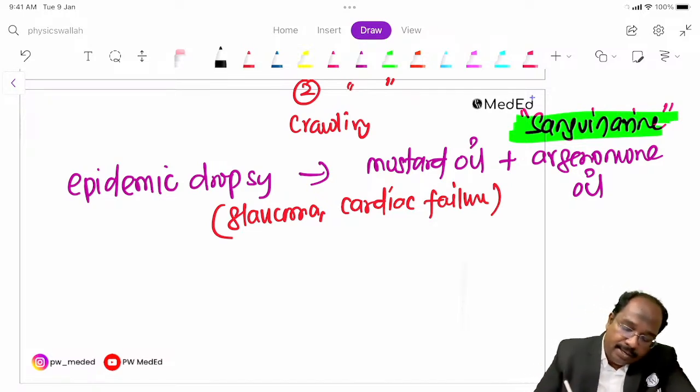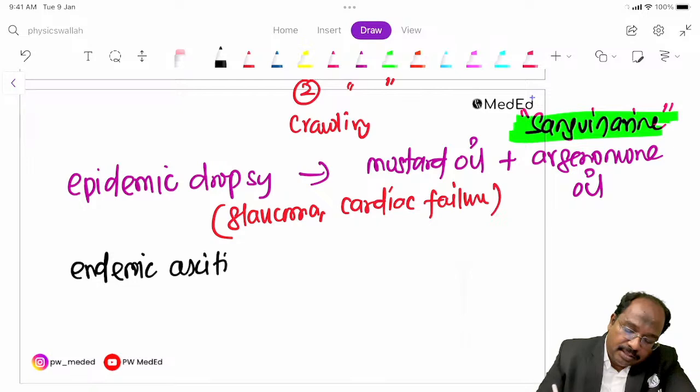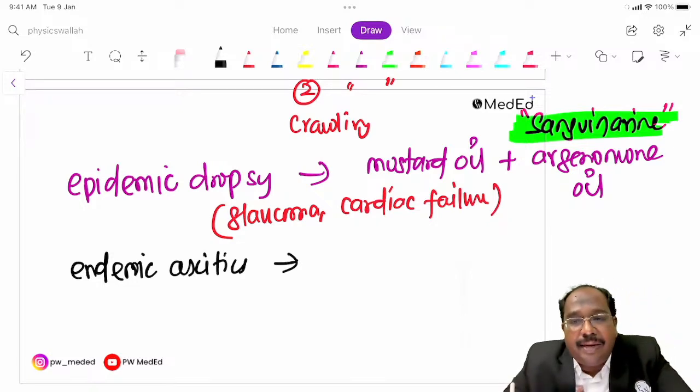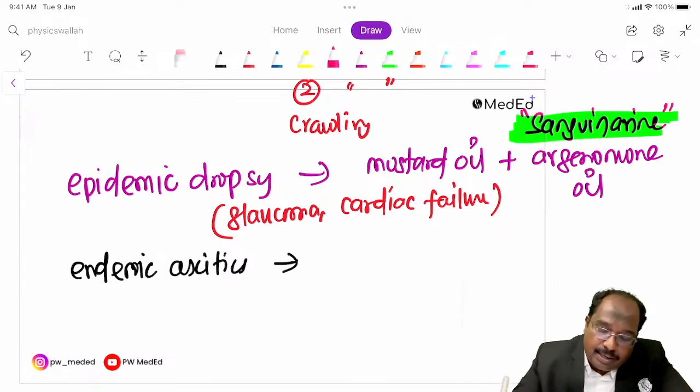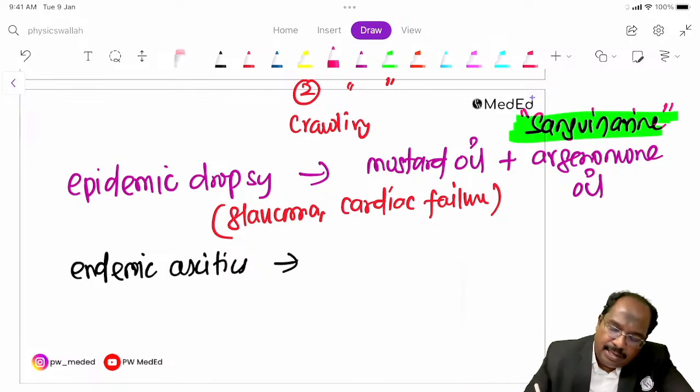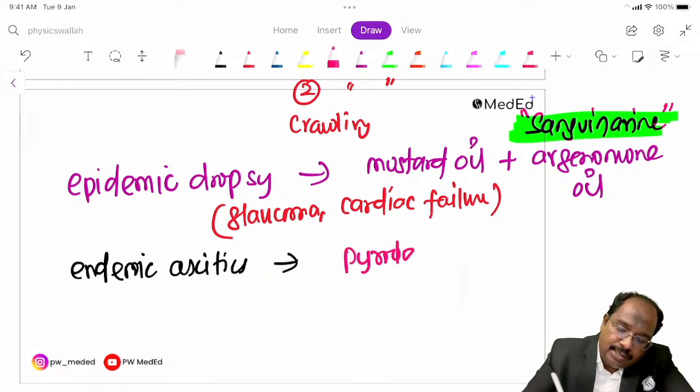The second one is endemic ascites, guys. In endemic ascites, there is one toxin called pyrrolizidine alkaloids.